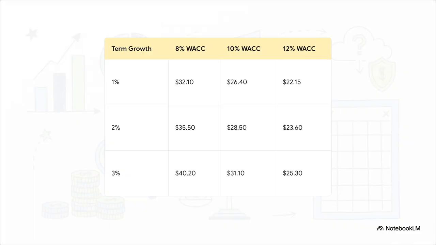Running these assumptions through a sensitivity table brilliantly illustrates our range of possibilities. Our base case DCF at a 10% WACC and 2% terminal growth yields a fair value per share of approximately $28.50. And check this out. Even if we really stress test this model with a highly punitive 12% WACC and just 1% terminal growth, the fair value only drops to $22.15. So across almost all reasonable scenarios, the DCF model suggests the stock is fundamentally undervalued today.